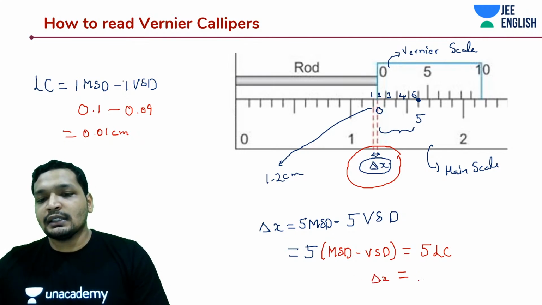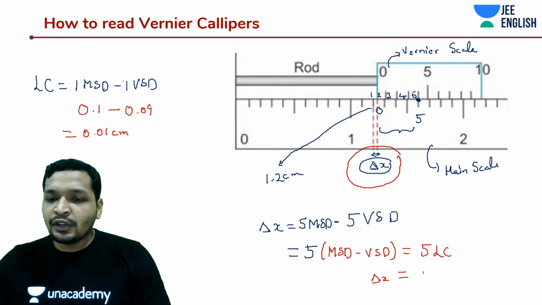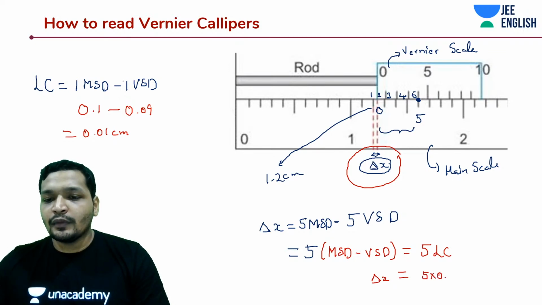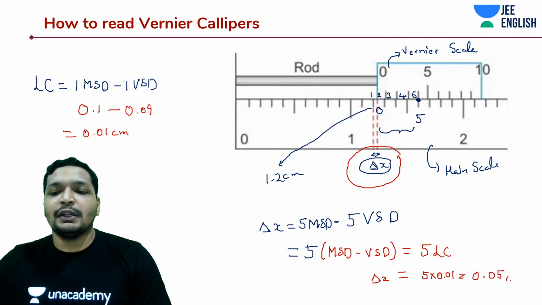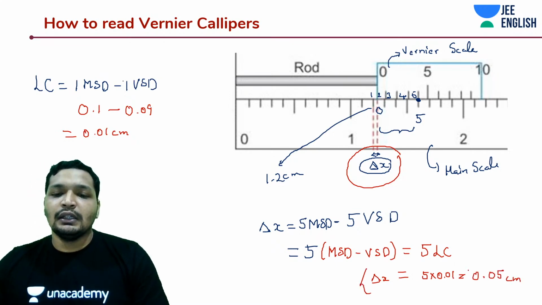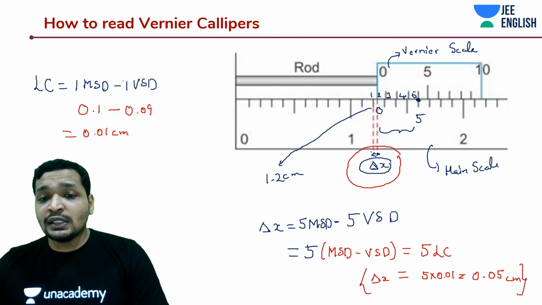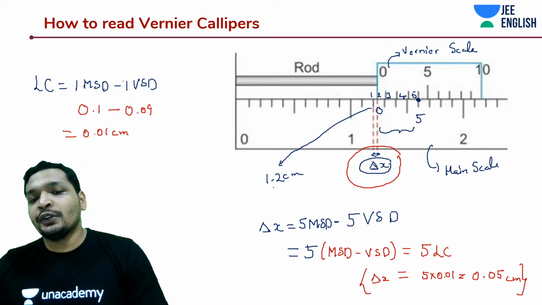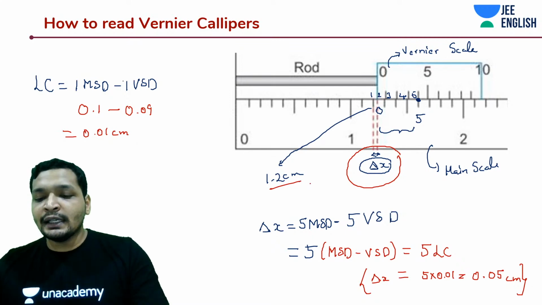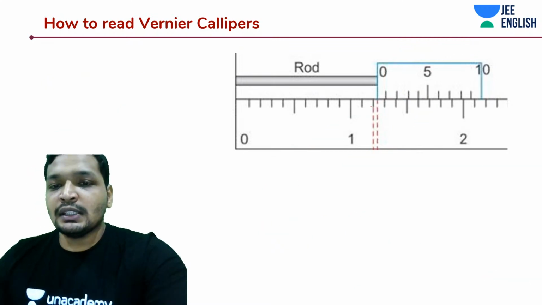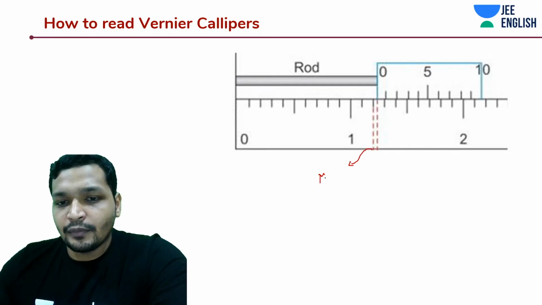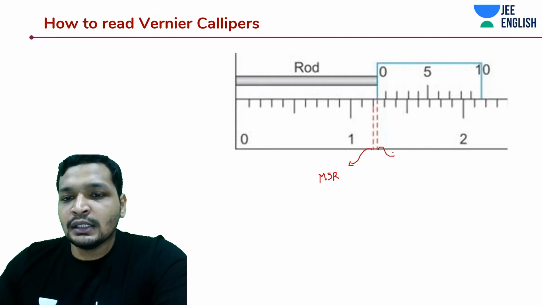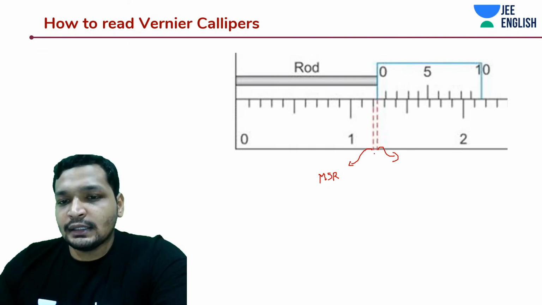Delta x is 5 into 0.01, and that is 0.05 centimeters, right? Really simple. And what was this? This is 1.2. So the total reading: this is what I'm going to call the main scale reading, and this is known as the delta x.